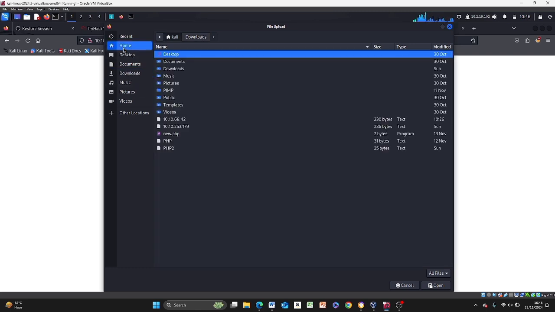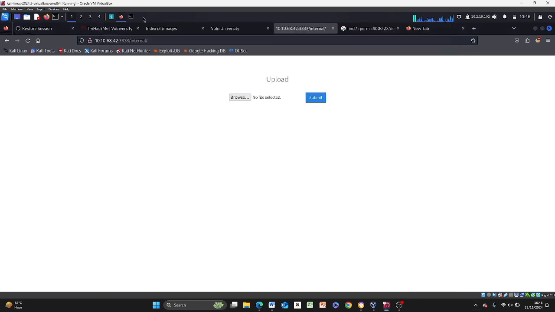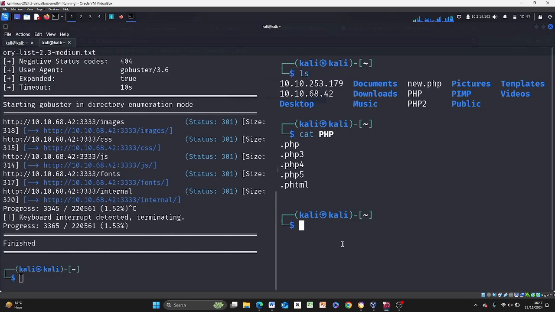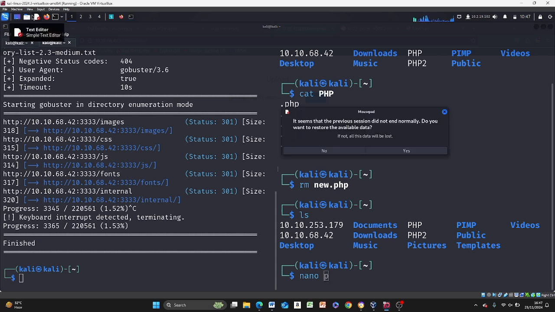I want to upload something quite simple. This is what I'm looking for, new.php. Let's go this way. I'm going to create a new text file. There's no new.php again, so I'm going to create one. I prefer using nano, but we could use something else. Let's use the one up here. This is a text editor. Yeah, this one.